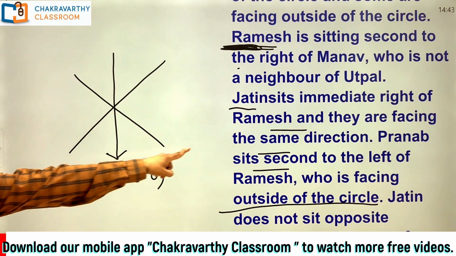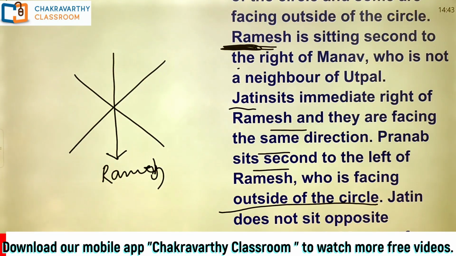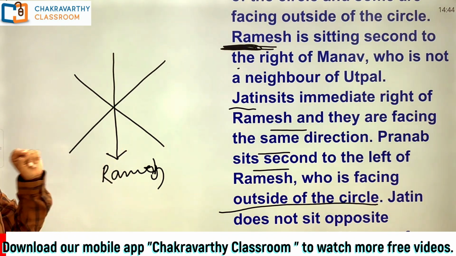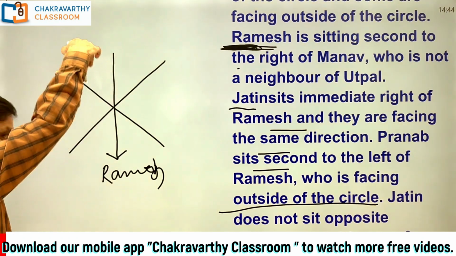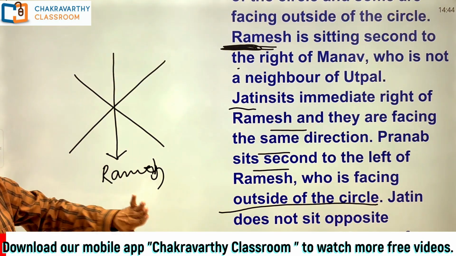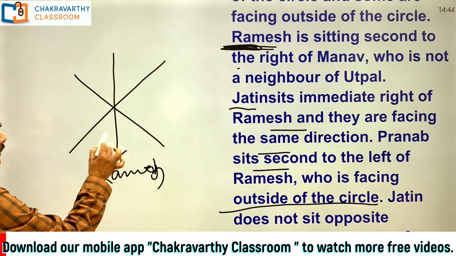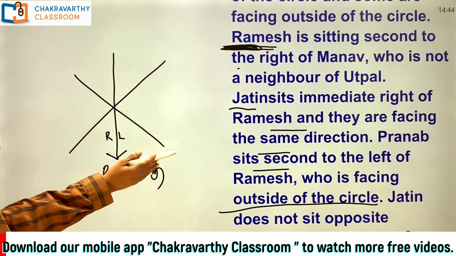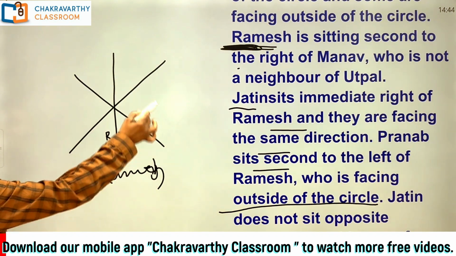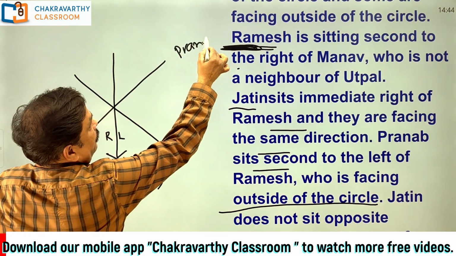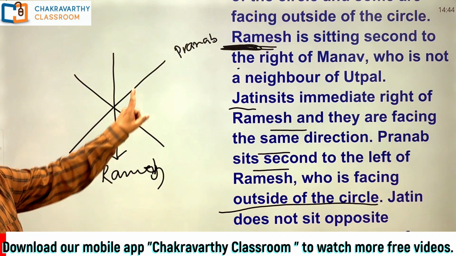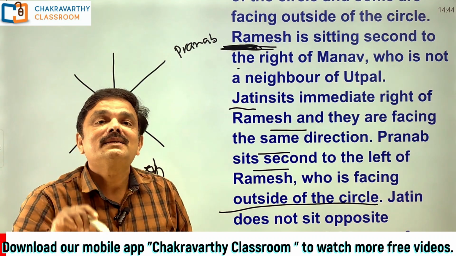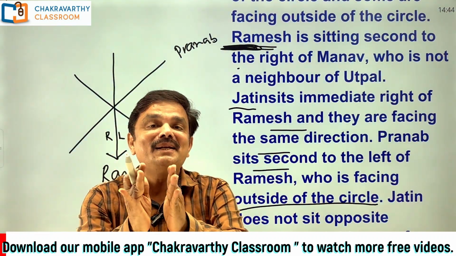Alright. Now here the information, Pranab sits second to the left of Ramesh. Now you see here, second to the left of Ramesh. Ramesh is facing here. Which is right side and which is left side to him? Always remember the person who is facing south. Let us take it as south. Always remember this is his right side and this is left side. As simple as that one. Now here Pranab sits second to the left of Ramesh. First, second, it should be Pranab. But I don't know whether Pranab is facing outside or inside. Remember this one. Okay. Now the next step is go for the connecting information.